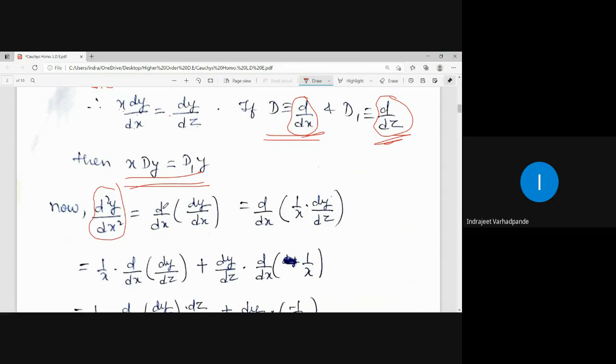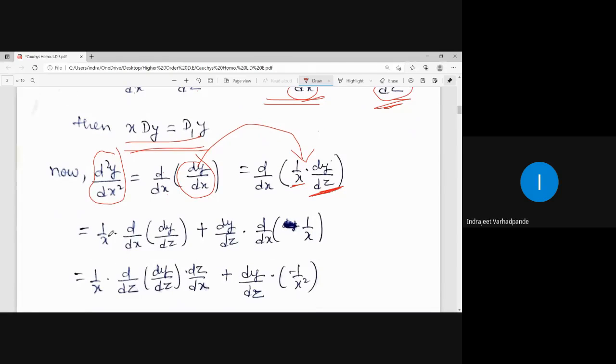d2y by dx square is d by dx of dy by dx, the one time derivative of dy by dx. But what was the value for dy by dx? The value for dy by dx is 1 by x into dy by dz. Now this is also differentiated with respect to x. Product rule is applicable: first term into derivative of second plus second term into derivative of the first. But this term dy by dz, we cannot differentiate with respect to x directly.